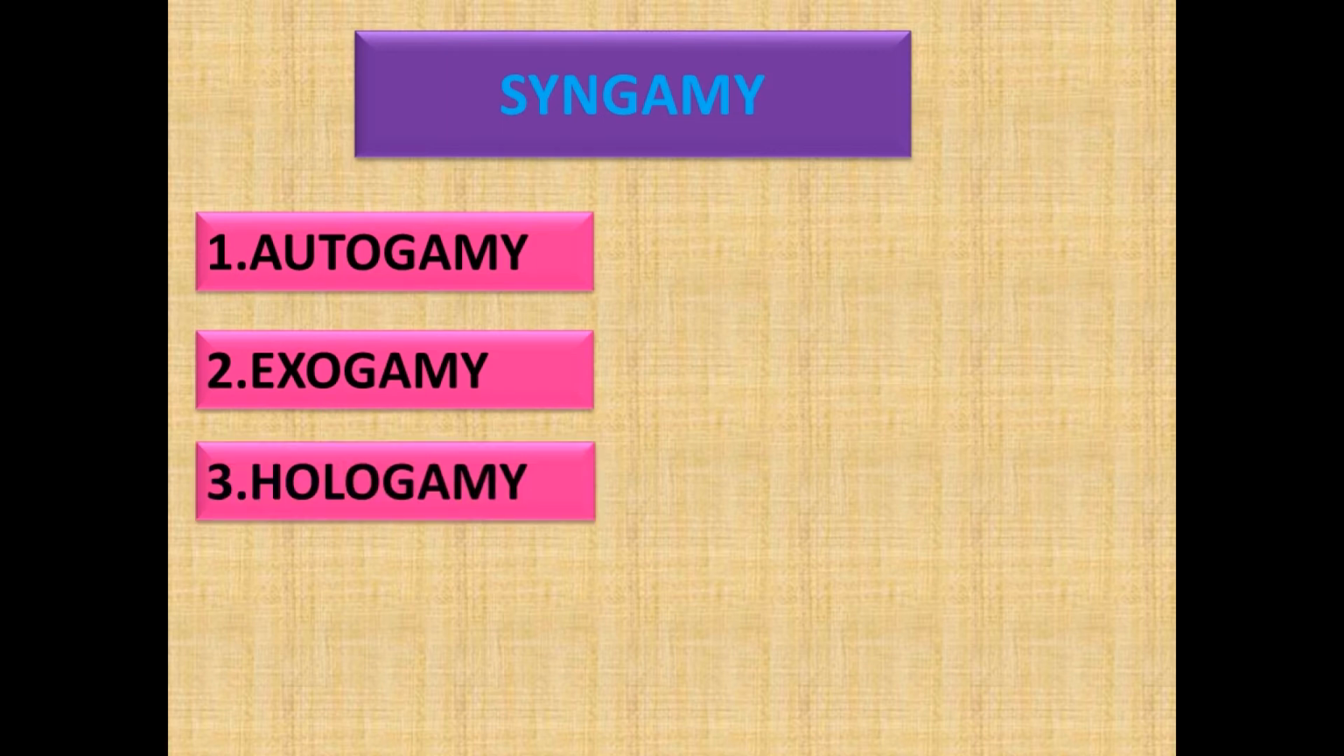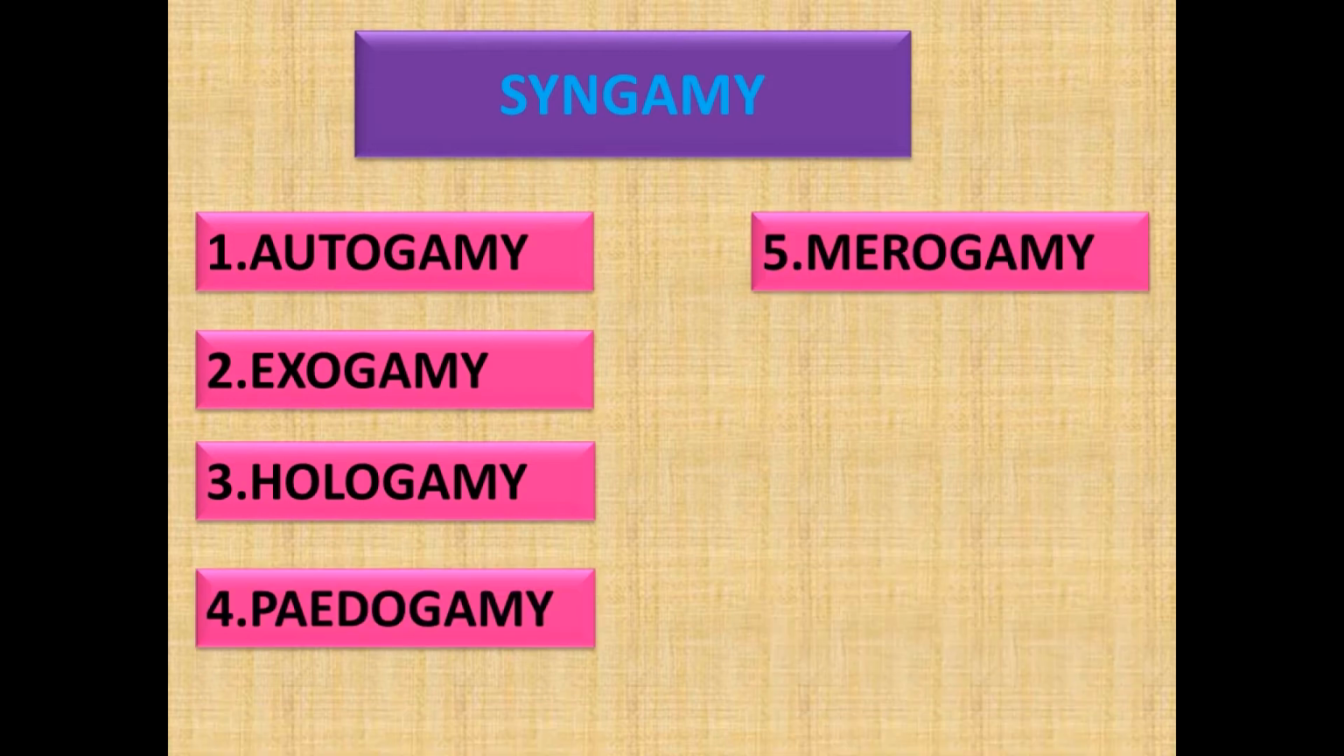Next one is hologamy. Hologamy means the two mature individuals behave as gametes. This is known as hologamy. An example of hologamy is seen in Trichonympha. Next one is paedogamy. Paedogamy means the fusing individuals are young. Here the sexual union of young individuals is produced immediately after the division of the adult parent. This is known as paedogamy.